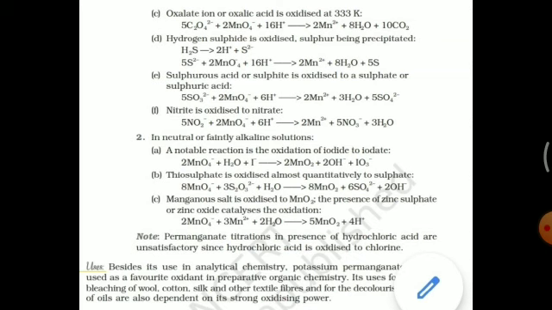So the change is 2 units. You multiply the reduction equation by 2 and the oxidation equation by 3.